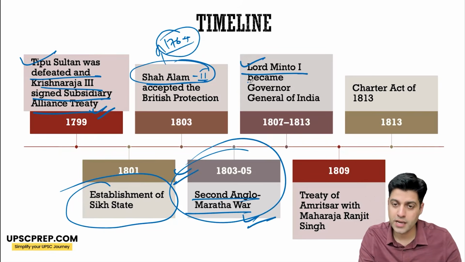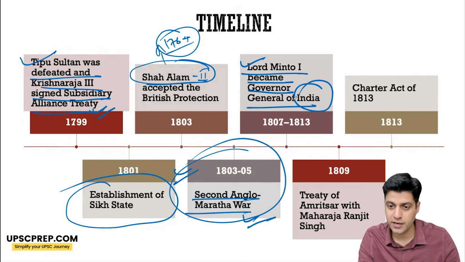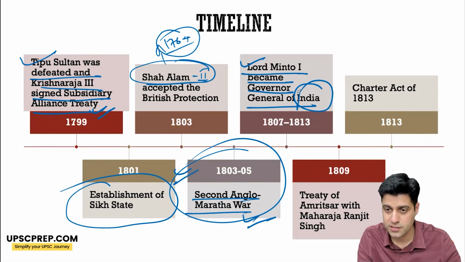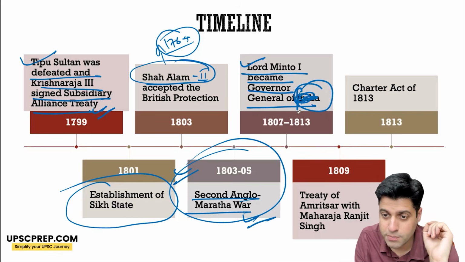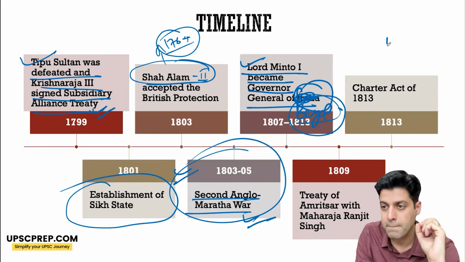Lord Minto I becomes the Governor General of, sorry, not India. So here it's not India, it's Bengal. Remember this. It's mistakenly written here.